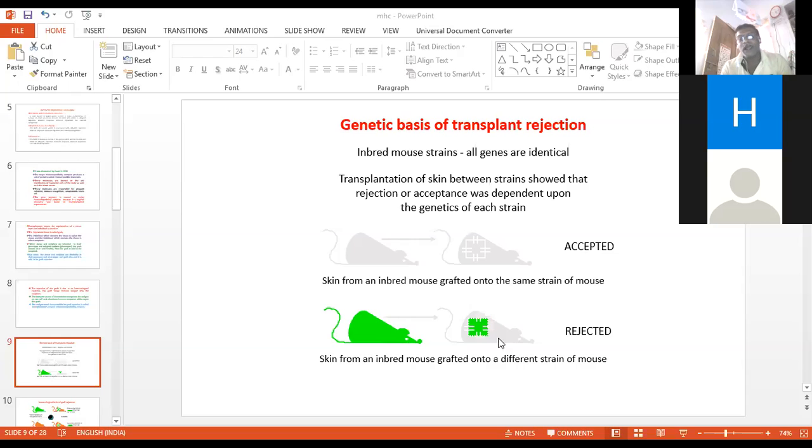It is totally dissimilar in genotype as well as phenotype. What happens is that the black mouse immediately rejects this graft, and the graft dies. Okay, are you getting the graft rejection structure now?